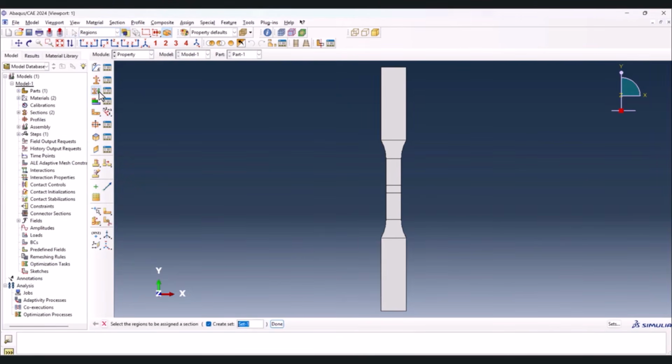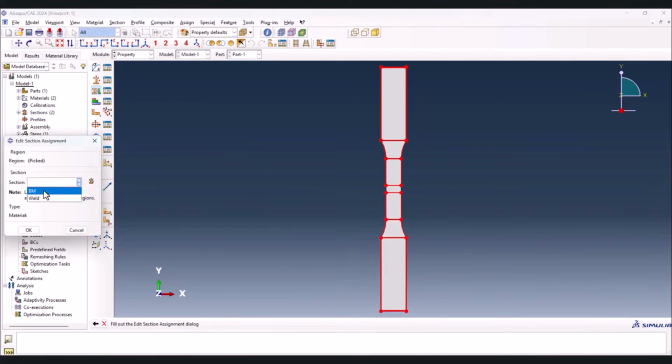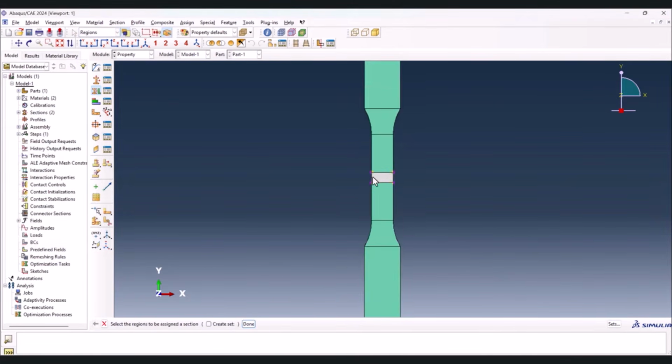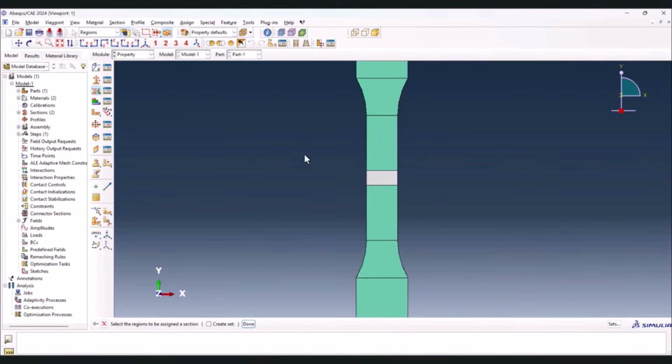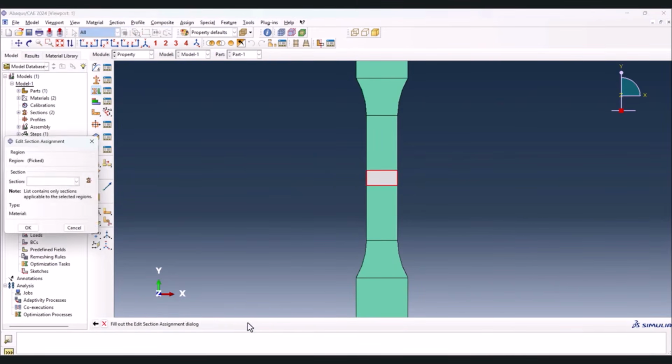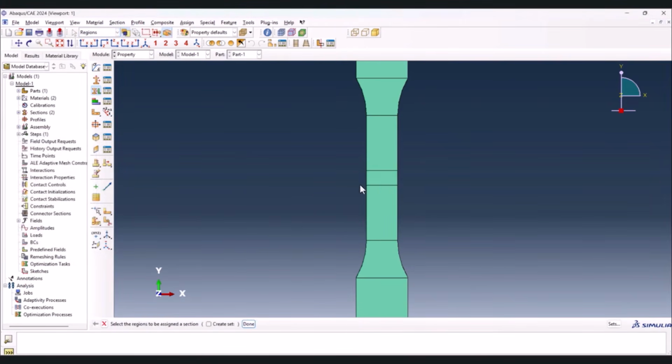Now we need to assign the sections. I uncheck this one in order not to create too many sets, and I select this one, then hold shift and select this one, then done. We need to select base metal for them and okay. And we have this part without the section, so I select it and done. It should be weld and done.